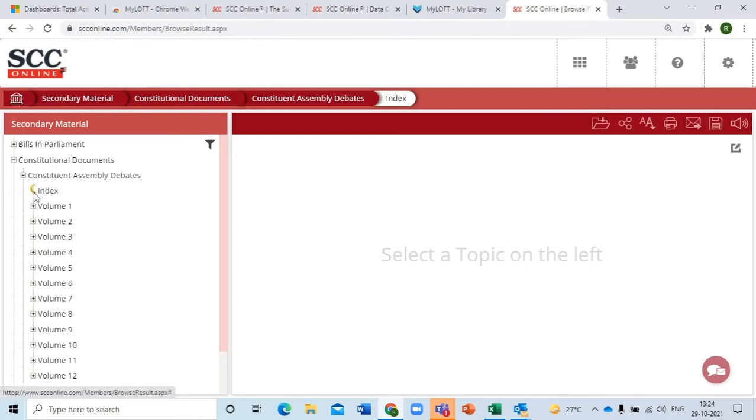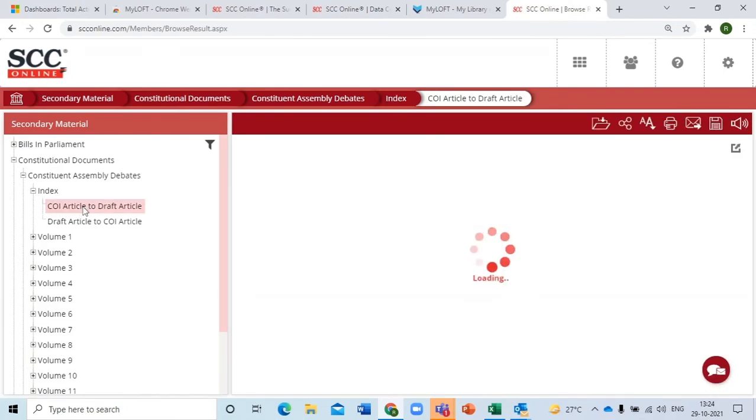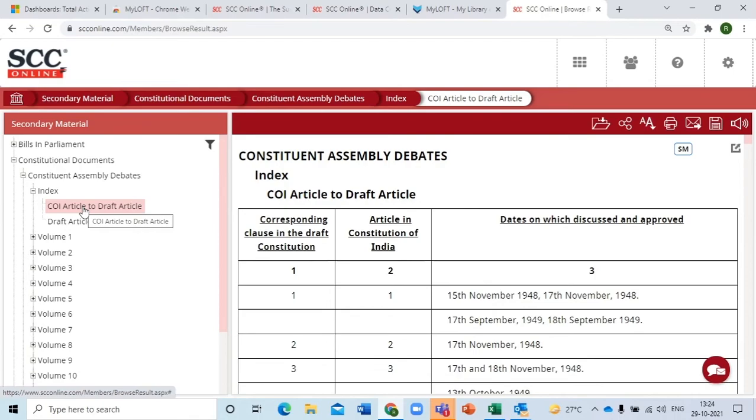And apart from that, you also have the conversion table from draft to article and article to draft. Meaning, what was the paragraph number in the draft, and in the final constitution it slightly differs, as you can see over here. Para number 1 in the draft is para number 2 in the constitution.